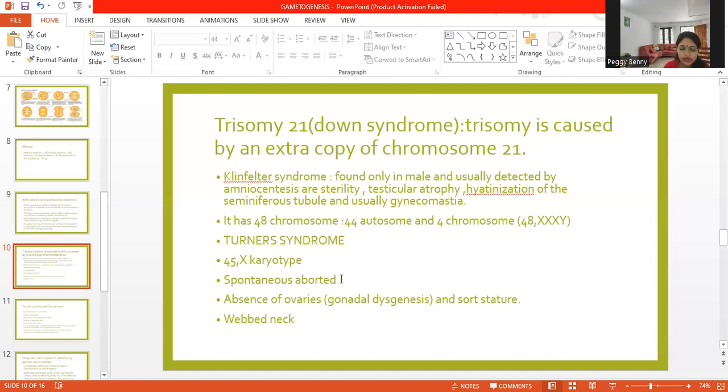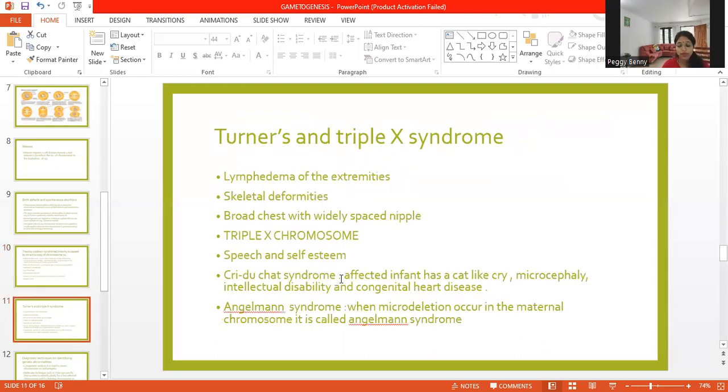Another one is Turner syndrome, which has 45X as the karyotype. Spontaneous abortion is seen. There is absence of ovaries, gonadal dysgenesis, and short stature. Webbed neck could be seen as well. In Turner's syndrome, there is lymphedema of the extremities. Skeletal deformities could be seen, broad chest, and widely spaced nipples.